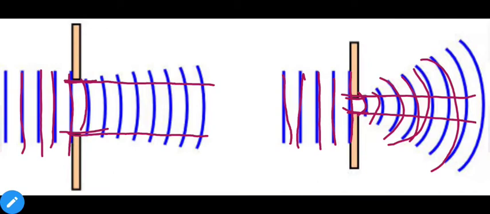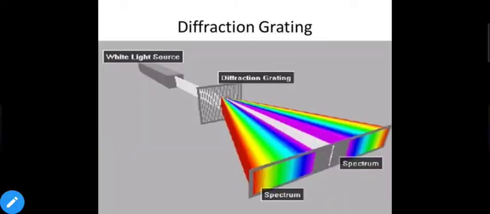So this is called diffraction, and diffraction is the reason why we can see different colors when light passes through the prism. When white light or sunlight passes through the prism, different types of colors are obtained, as we can see in this image. So we have a white light source which is producing just white light, and a diffraction grating, that means a type of glass instrument which can separate out the wavelengths of light.